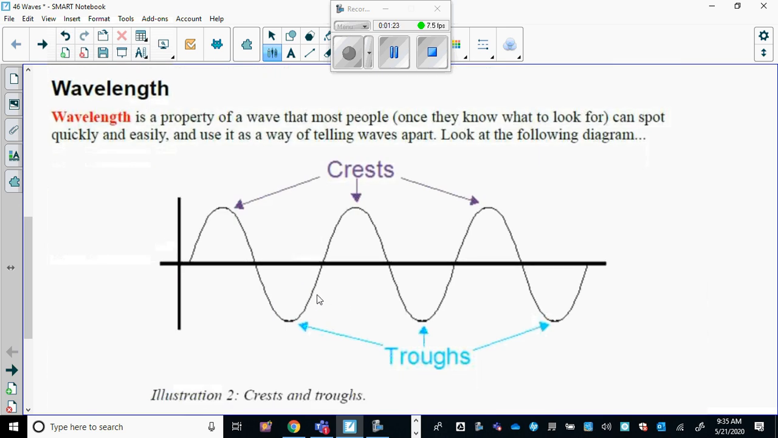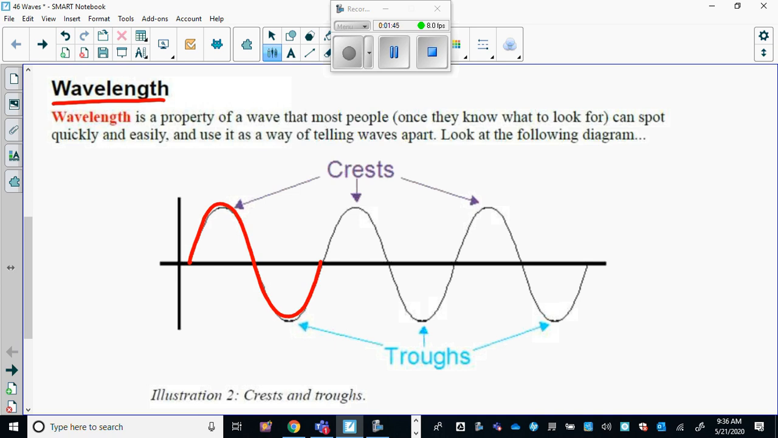Okay, and then we go into the characteristics of a wave. So here's a wave, and we have these terms. Wavelength. A wavelength is the property that most people can spot easily and quickly. The wavelength is simply the length of one wave. And in this diagram, that is one wave. So that's one wavelength.